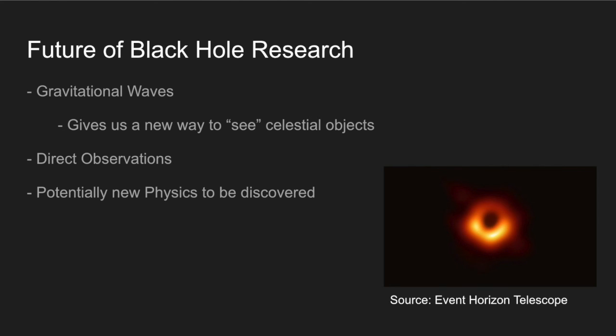On the right is a picture of an actual black hole taken by the Event Horizon Telescope. And of course, with the future of black holes, there is new physics to be discovered. We don't know how black holes play with things like dark matter, or if there's new particles or new kinds of laws of physics that are happening, most specifically at the singularity at the center of the black hole. So it's definitely a really exciting field.